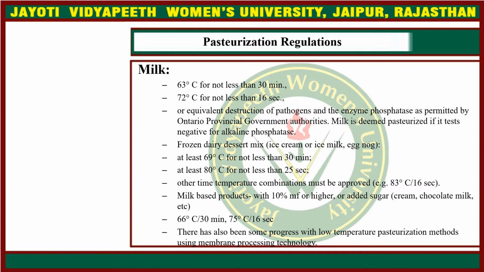Frozen dairy and dessert mixtures, that is ice cream or ice milk, eggnogs, etc. They should be pasteurized at least 69 degrees Celsius for not less than 30 minutes for LTLT, and for STST at least 80 degrees Celsius for not less than 25 seconds. Other time temperature combinations must be approved, for example 83 degrees Celsius for 16 seconds.